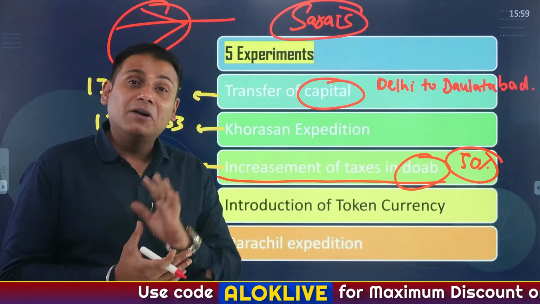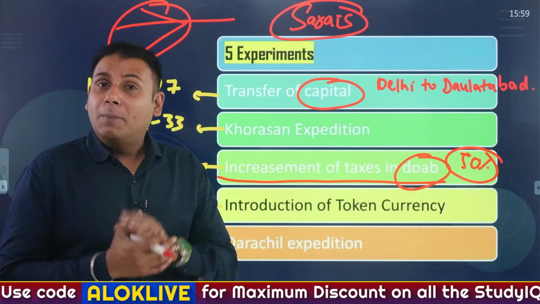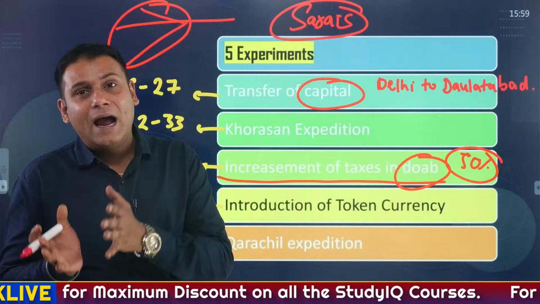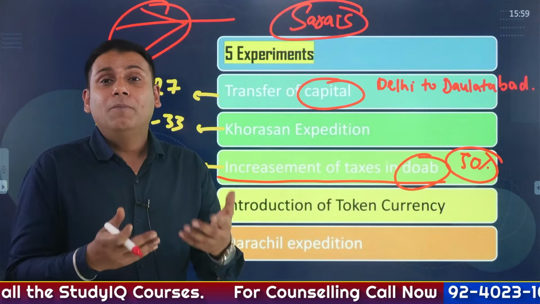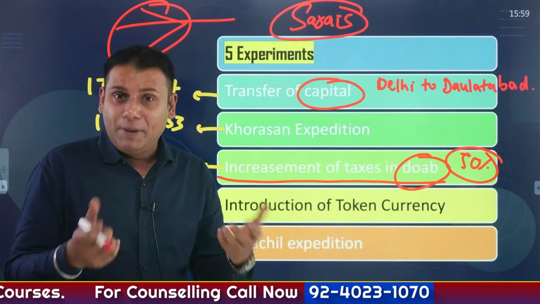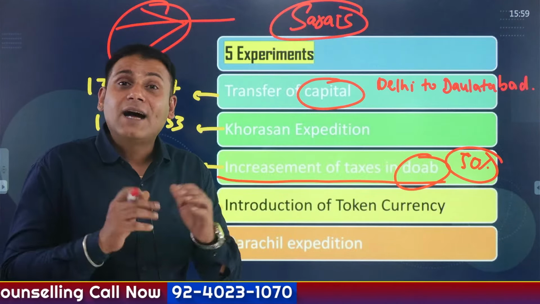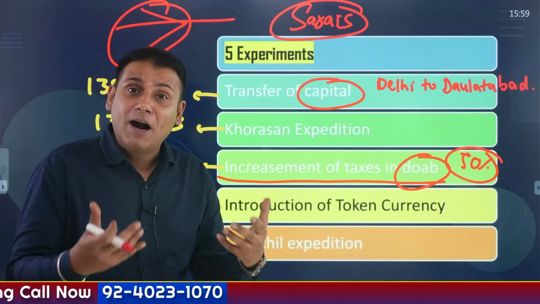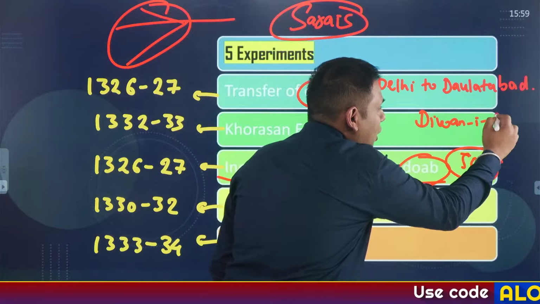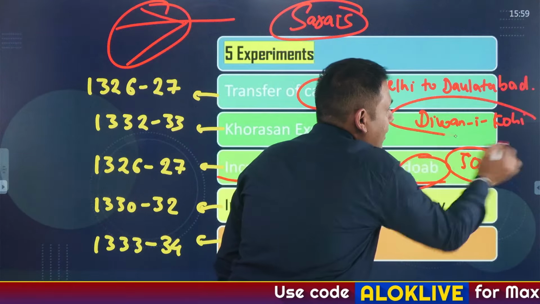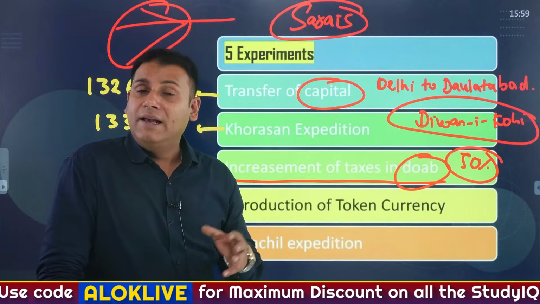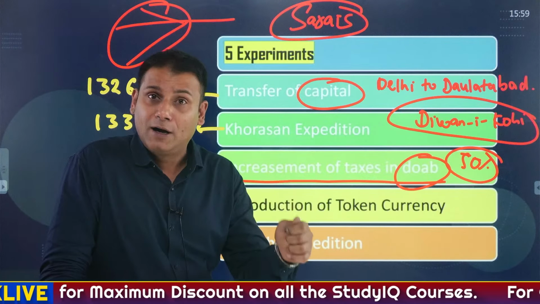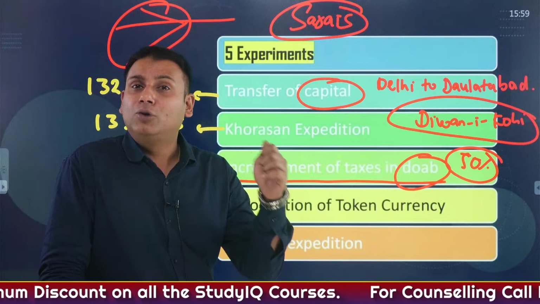So in the same year, there was a famine in the region of Doab. The peasants were unable to pay the actual land revenue. How will they pay the 50% additional tax? So what did he do? He thought that he should help out the peasants. And for that, he started a new department of agriculture, which was referred to as Diwan-e-Kohi. Very, very important terminology. There could be a probable question in the examination: who started the Diwan-e-Kohi department? It was started by Muhammad bin Tughlaq.